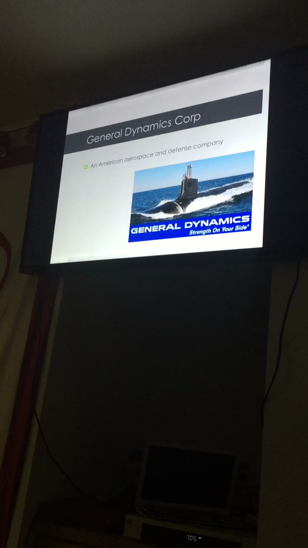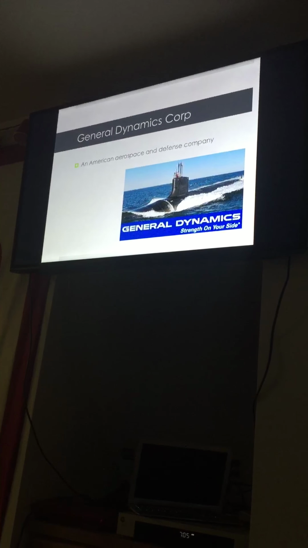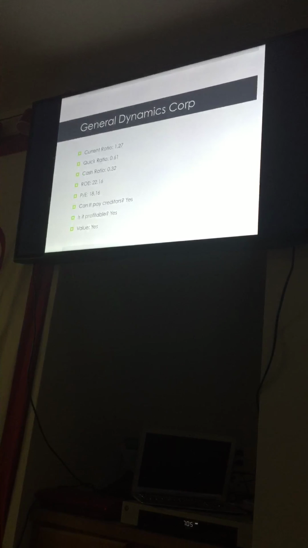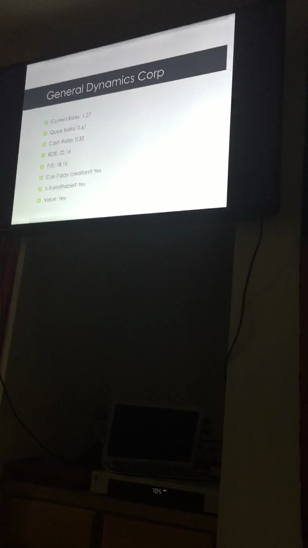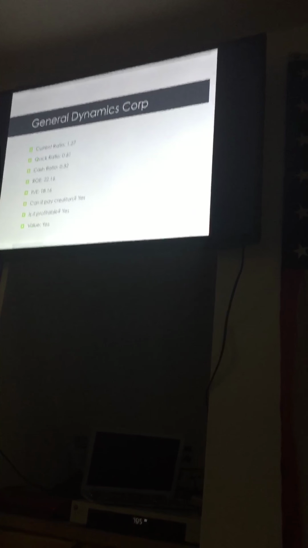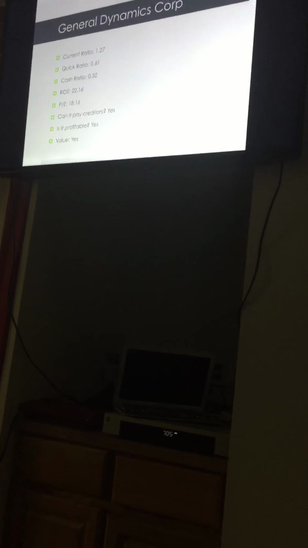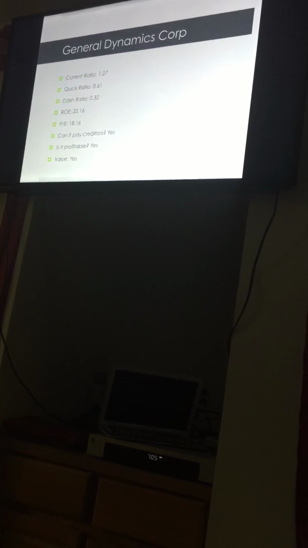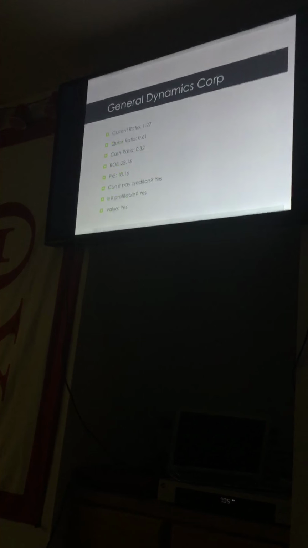Next we have General Dynamics Corporation. They are an American aerospace and defense company, pretty much one of the world's largest military contractors. They have a pretty high current ratio at 1.27. Their quick ratio is 0.61, cash ratio is 0.32. The return on equity is a little bit lower than the industry average at 22.16, and the price to earnings is a little bit higher than industry average at 18.16. They are a very safe company to invest in terms of return on your equity and not having to invest as much per dollar of earnings as some of these other companies.